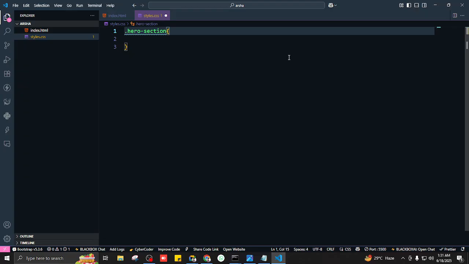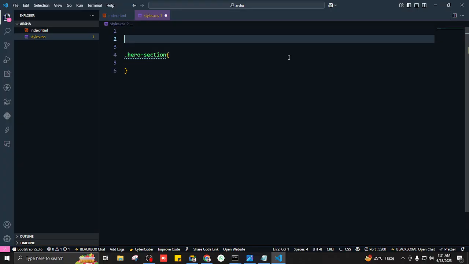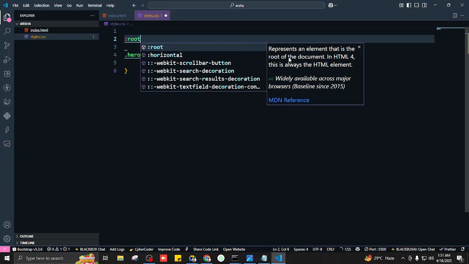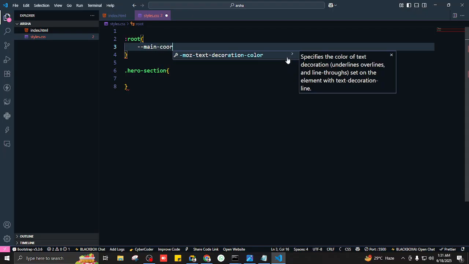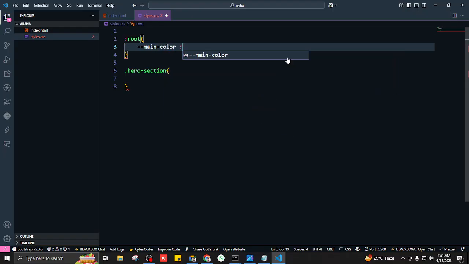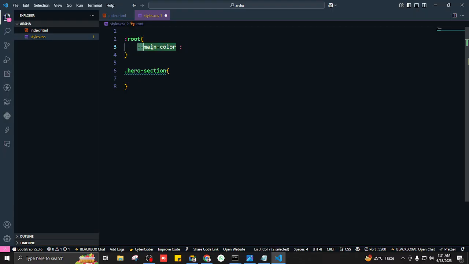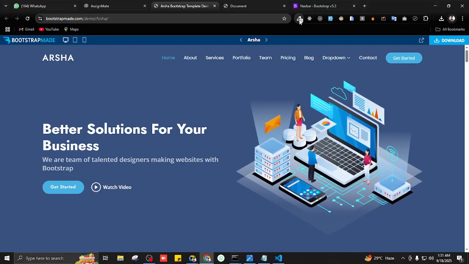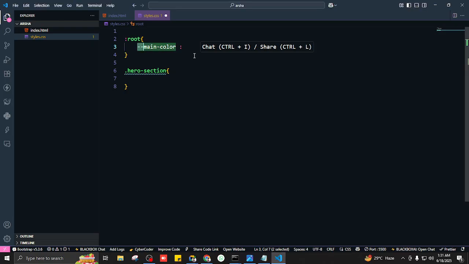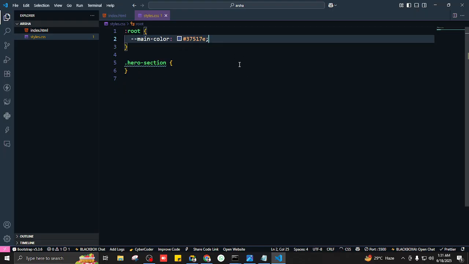Was it the dot main? Not main, it was colon and then root. Yeah, colon and root. So give me a name for the main color. Let's call it main color. So dash dash, and I'll write main color. This is the syntax for making variables: dash dash and then the name of your variable. So this is what we want, this bluish color. I'll copy it and paste it here. Perfect.